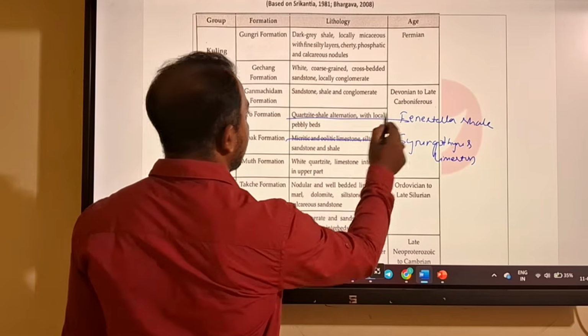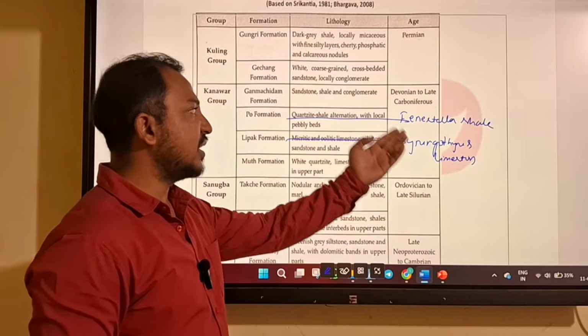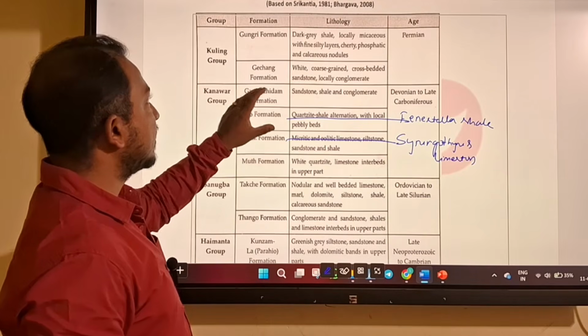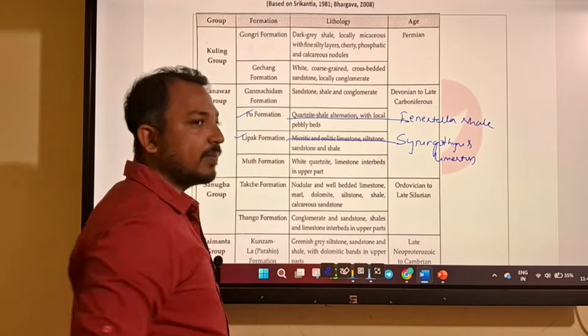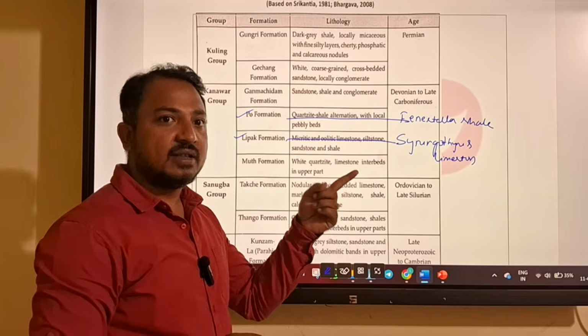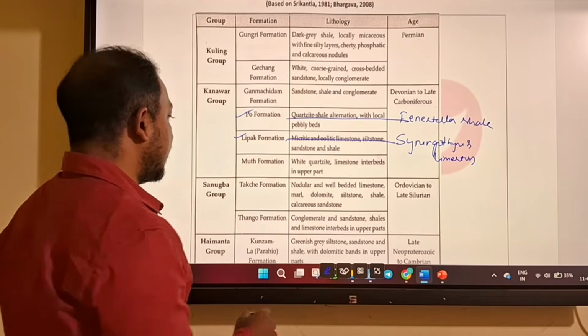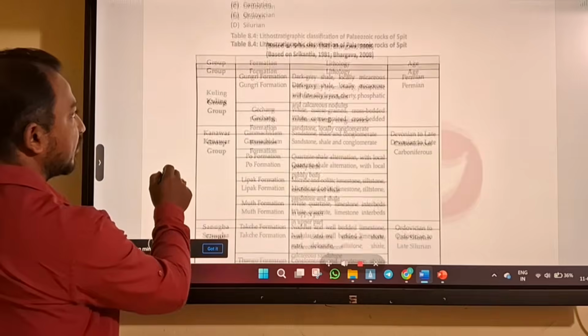So it is very important. Remember, Po formation and Lipo formation have equivalents. One is Syringothyris limestone, one is Fenestella shale. So Lipo formation and Po formation are in Spiti Valley. The same formations in Leather Valley you call as Syringothyris and Fenestella. So only the region is different, but the formations are same.